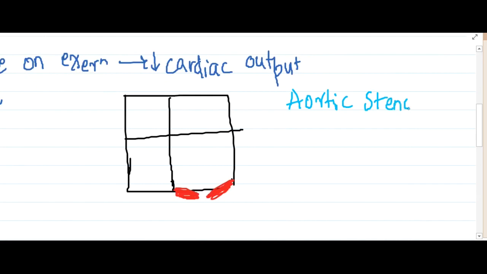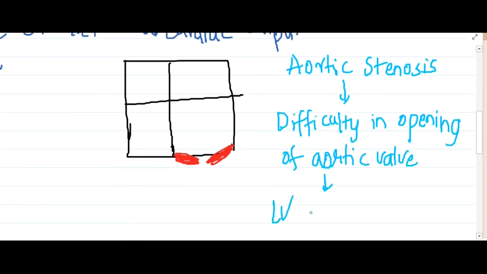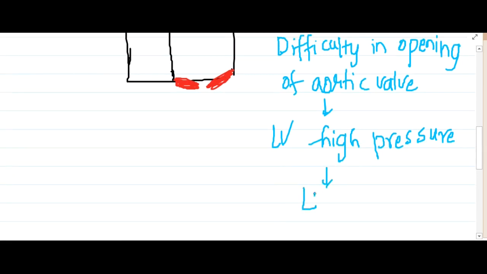Now because of this aortic stenosis, there is a stenosed aortic valve. What is stenosis? Stenosis is difficulty in opening of the aortic valve. Whenever there is difficulty in opening of the aortic valve, the left ventricle has to exert high pressure to open the stenosed aortic valve, and as a result this will result in left ventricular hypertrophy, right?